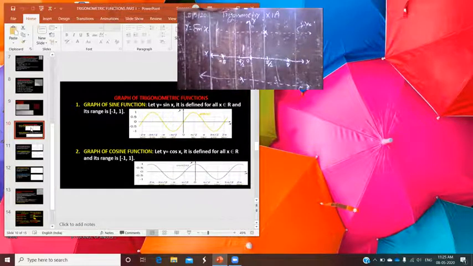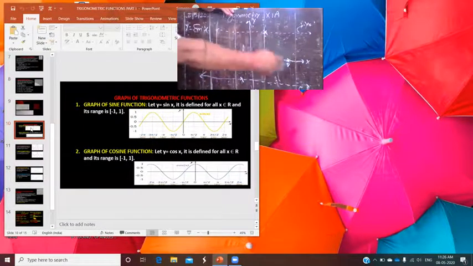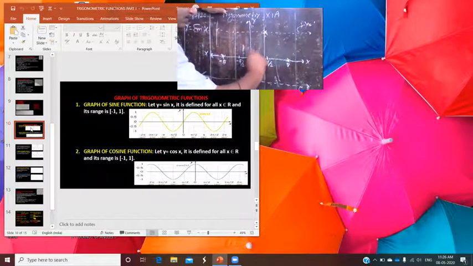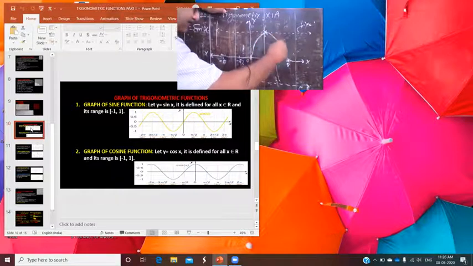So if you plot all those points and join them on a smooth curve, not with a scale, just draw a smooth curve. Okay, so just see. Your curve is like that.